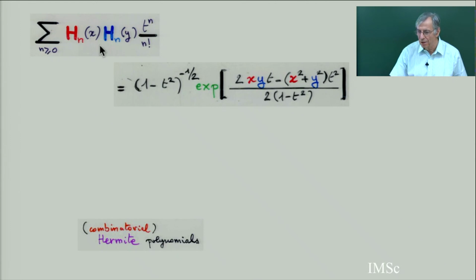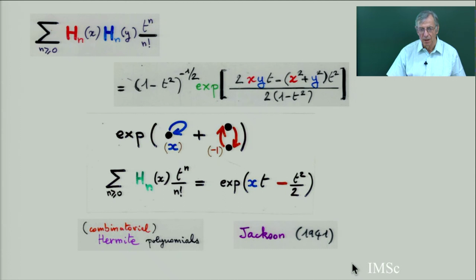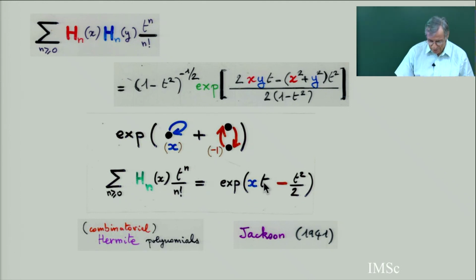So here is a Mehler formula, the same, but with the combinatorial Hermite. So it's slightly different, and using this generating function for the combinatorial Hermite polynomial. In fact, the change of notation, I think, according to Foata, is due to Jackson in 1941. He popularized using this polynomial instead of the physicist polynomial. In fact, it's sometimes called the probabilistic polynomial because they are involved in probability. But now, for many years, they are in combinatorics. This is really the best for combinatorics. It's a monic polynomial. The coefficient of x power n is 1.